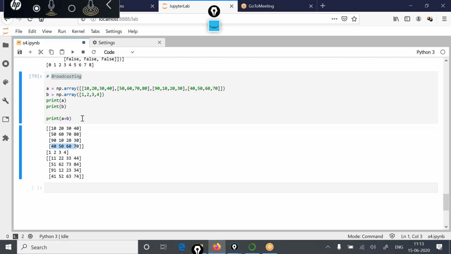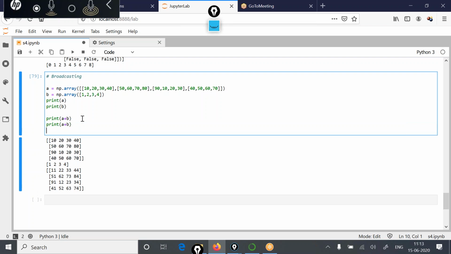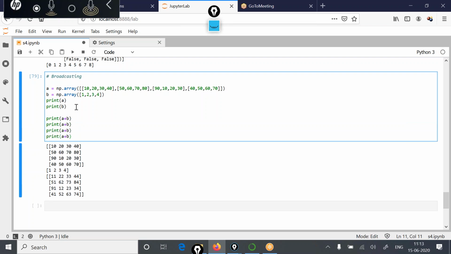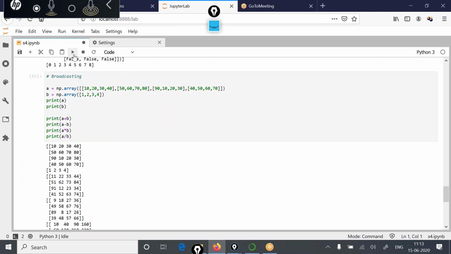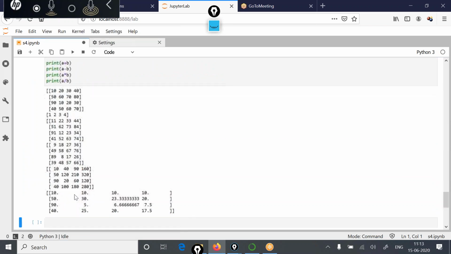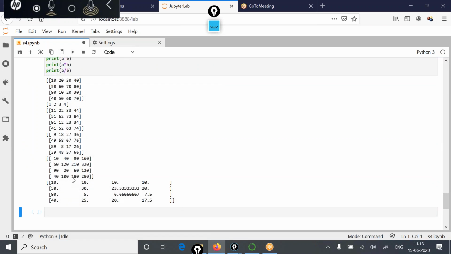So similarly, if you want to perform other operations like element wise subtraction, multiplication or division, you will see that NumPy is able to manage all the operations because it has used the concept of broadcasting.